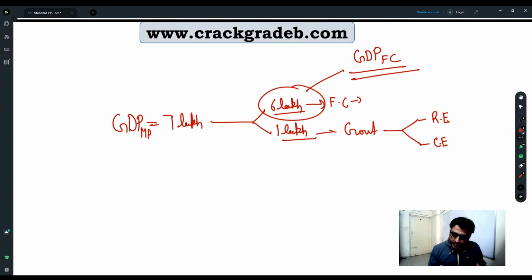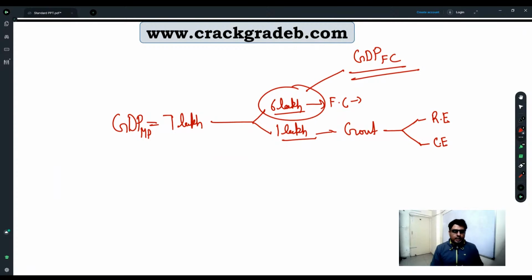Okay, whereas GDP at market price also shows how much government is going to get. So market price also shows how much government is going to get, right?